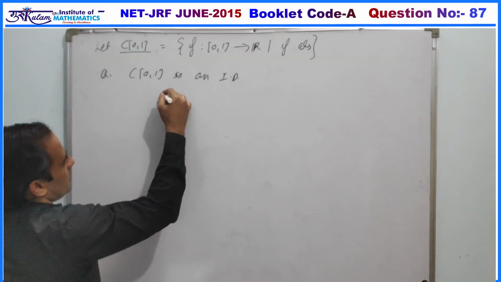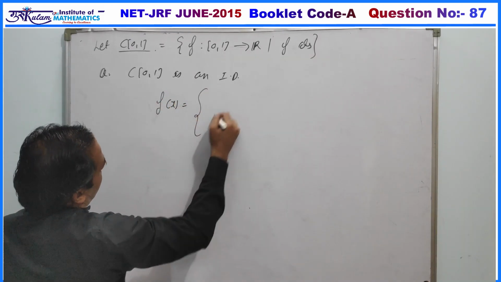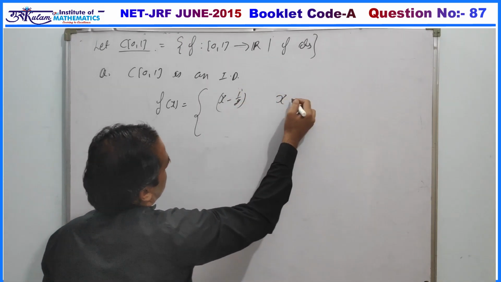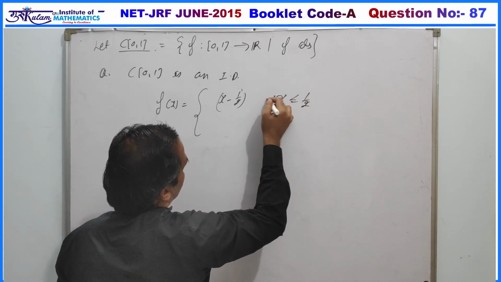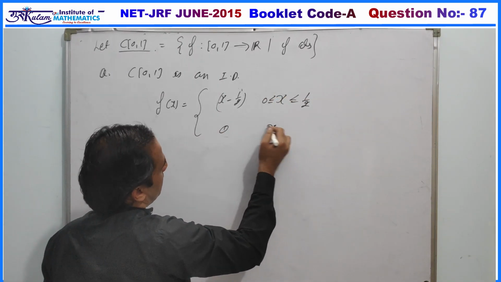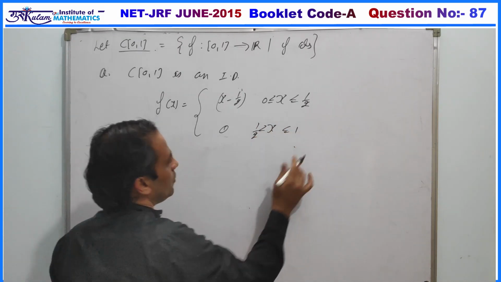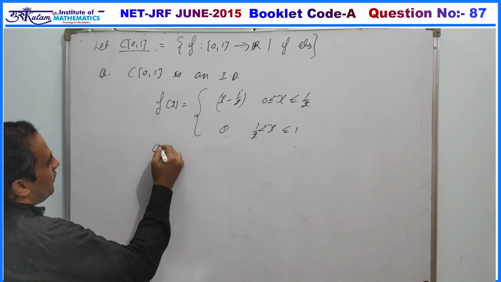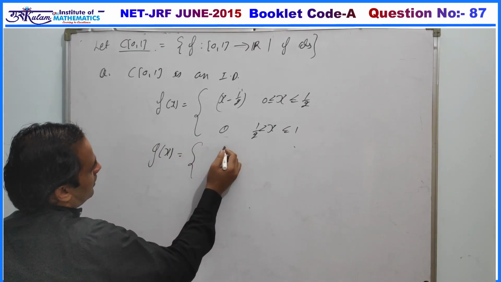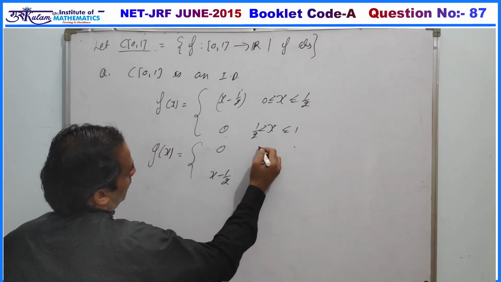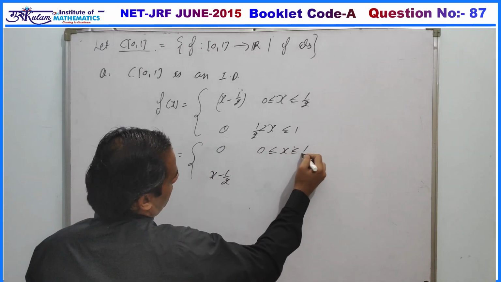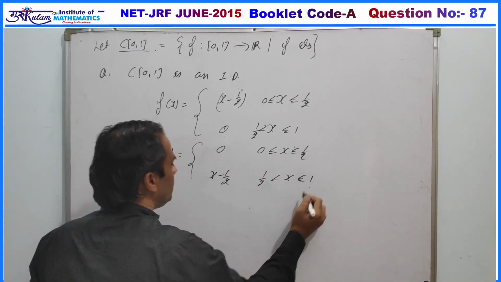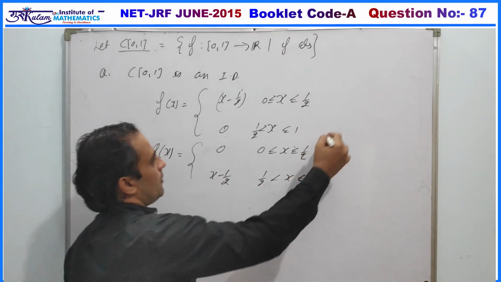So if we consider a simple example, f(x) equals x minus 1/2 whenever x is less than or equal to 1/2 and greater than or equal to 0, and 0 whenever x is greater than 1/2 and less than or equal to 1. You can easily verify this function is continuous, and we can consider g(x), which is 0 whenever 0 is less than or equal to x less than or equal to 1/2, and x minus 1/2 whenever 1/2 is less than x less than or equal to 1.